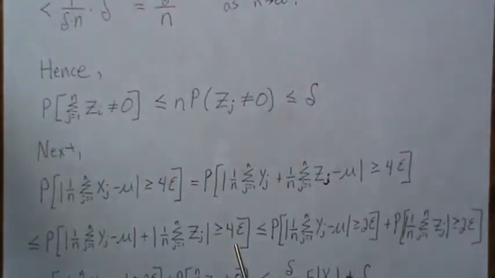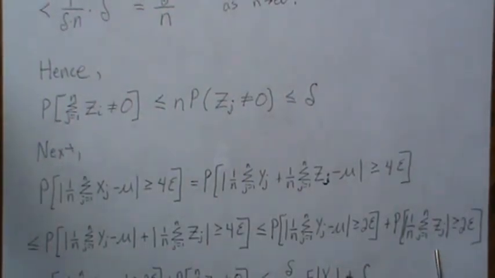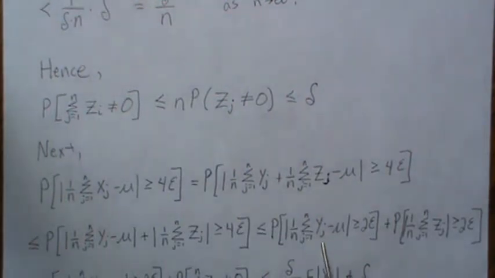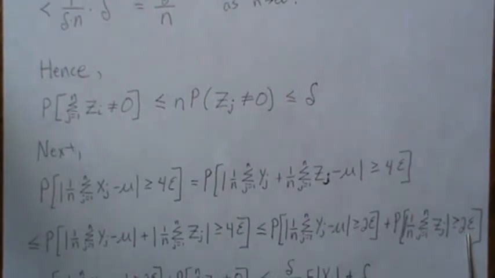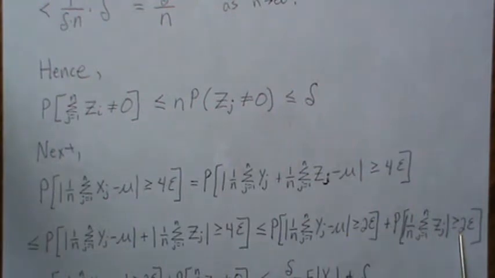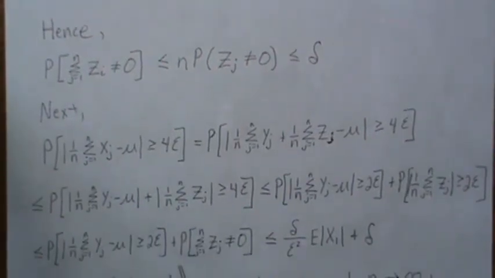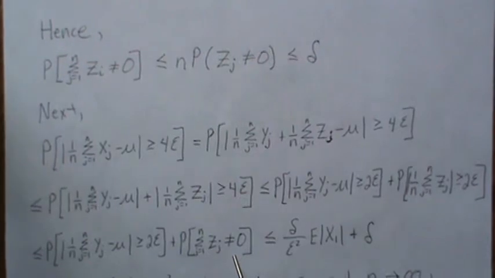So now we're going to use the same trick that we used before, where we divide that by 2 and take the individual probabilities. So this is greater than that. And again, it's 2 epsilon instead of 4 epsilon. Well, this piece we're going to carry down, and this piece, the absolute value of this, if we take the n to the other side, is the absolute value of this sum greater than some small number. So if we take that small number and just say it's 0, then this probability just got bigger. So we're saying it's not 0.